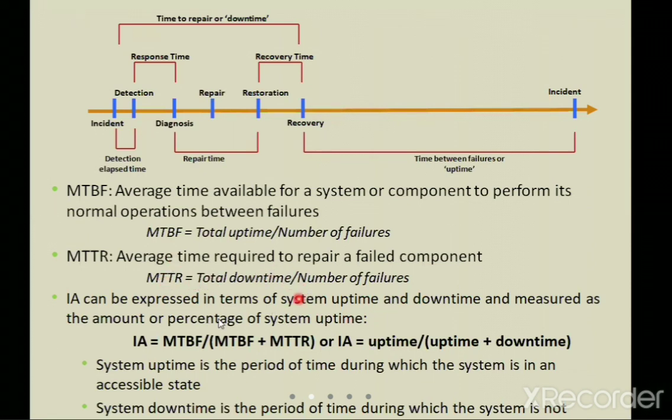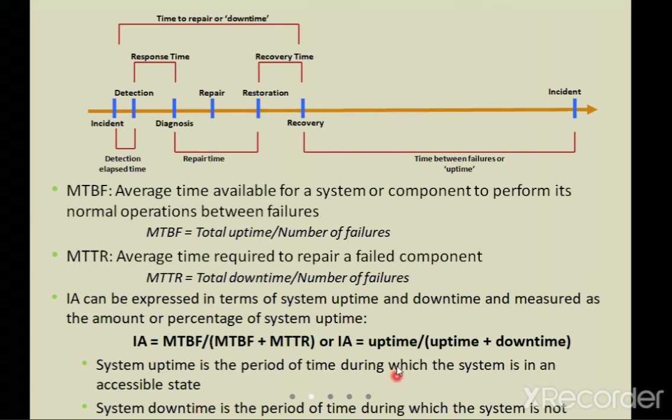Now when I check the availability of the information, that is IA, information availability, I calculate it as mean time between failures divided by mean time between failures plus mean time to repair. In case a failure takes place, it is the total time it has been available plus the time it takes to repair.